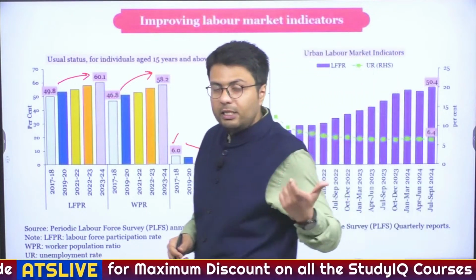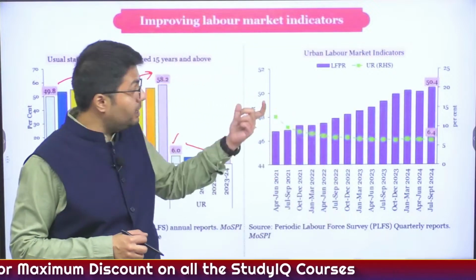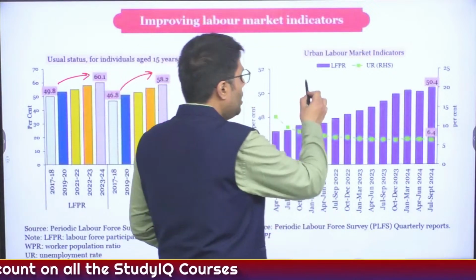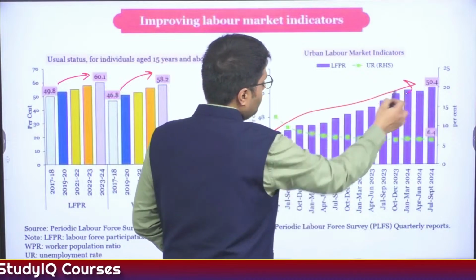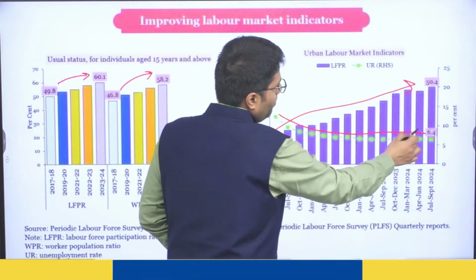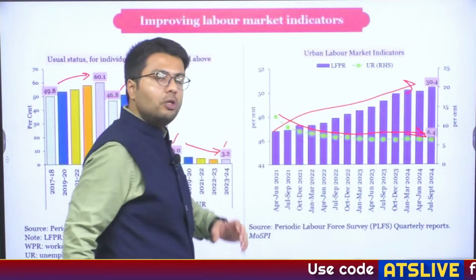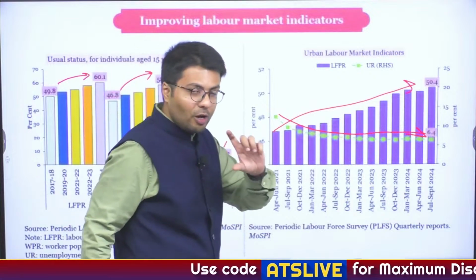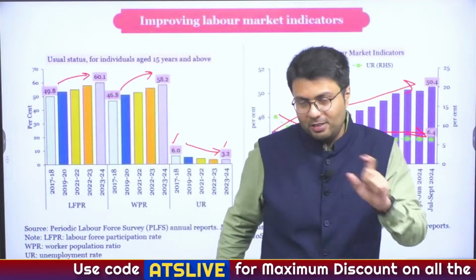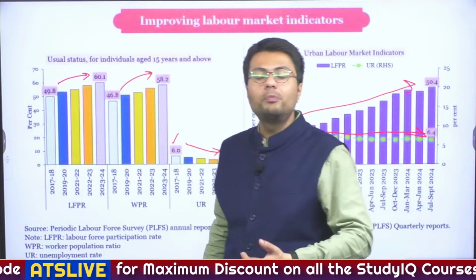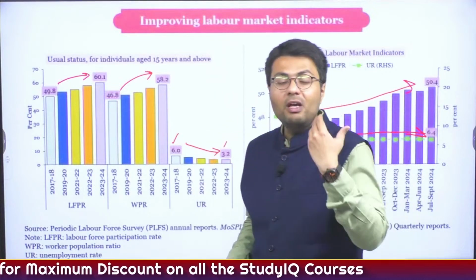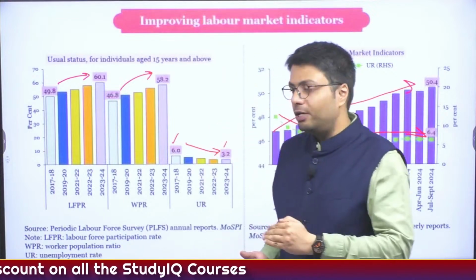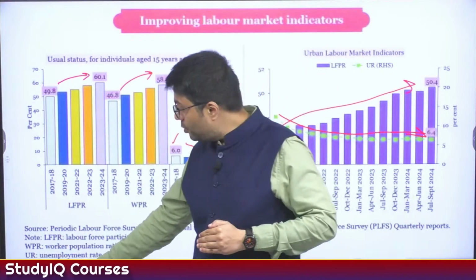Whereas as far as the job prospects or employment prospects in urban areas are concerned, here also the labor force participation rate has increased, whereas the unemployment rate has reduced manifold. So this highlights, against the articles published in The Hindu, that the job prospects in India have improved and the unemployment rate has actually reduced, both in urban as well as rural areas.